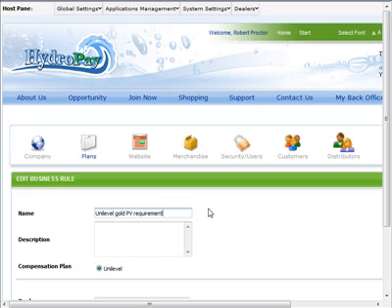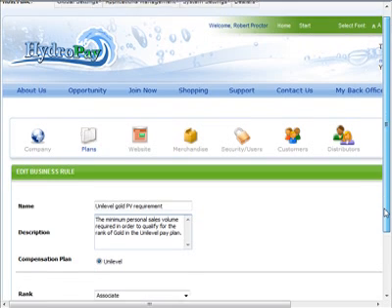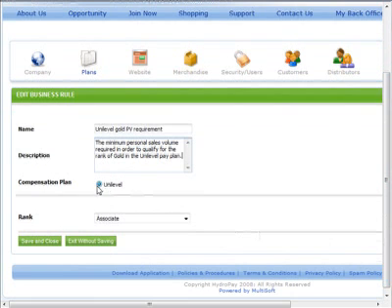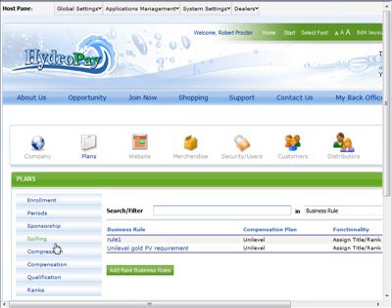A suitable name would be Unilevel Gold PV requirement. Enter a description: the minimum personal sales volume required in order to qualify for the rank of gold in the Unilevel pay plan. Select the plan type this rule will apply to. Again, if you are using only one plan type, there will only be one choice here. Choose the rank to apply this rule to by selecting it from the drop-down box and click Save and Close.